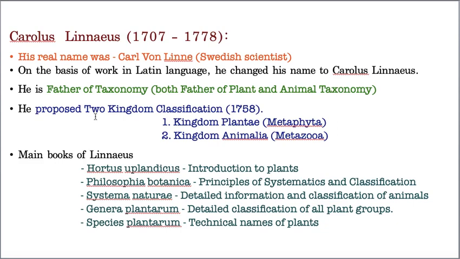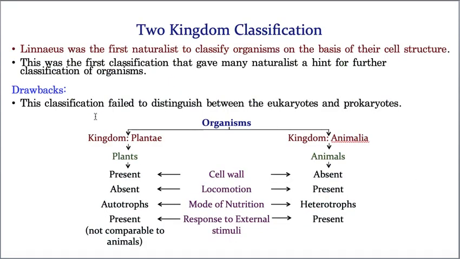Okay. Now, the little details about two kingdom classification. Linnaeus is the first naturalist to classify organisms into two kingdoms. So the first kingdom level of classification was given by Carolus Linnaeus based on their cell structure.